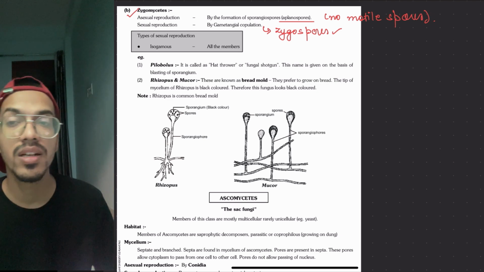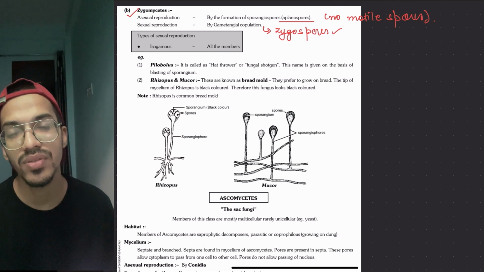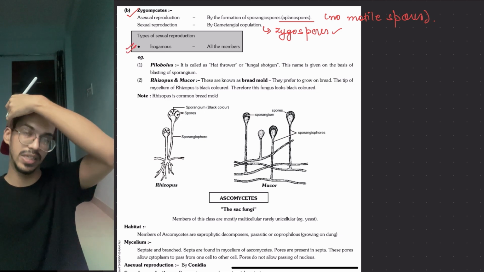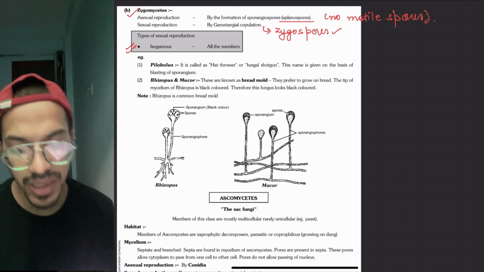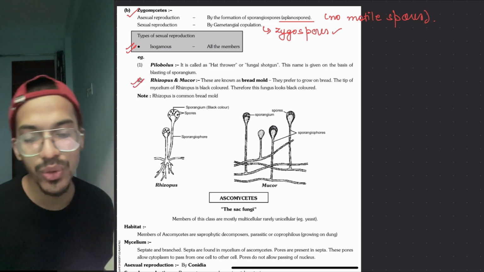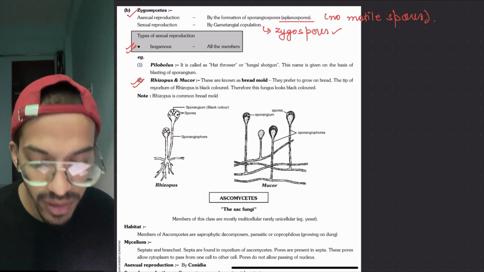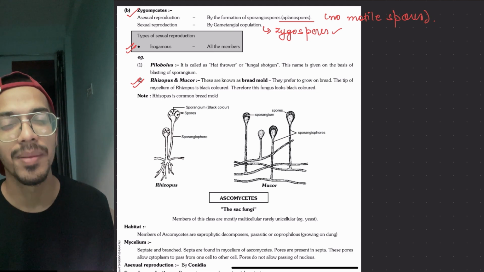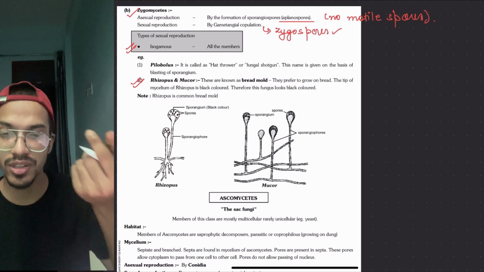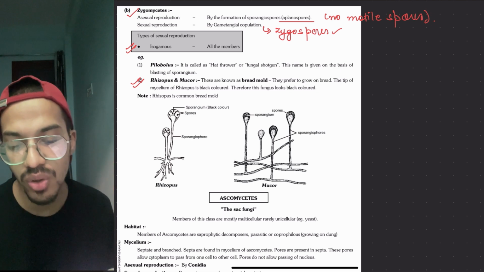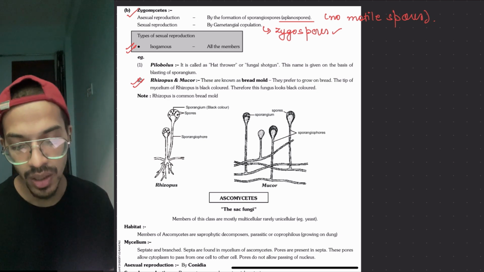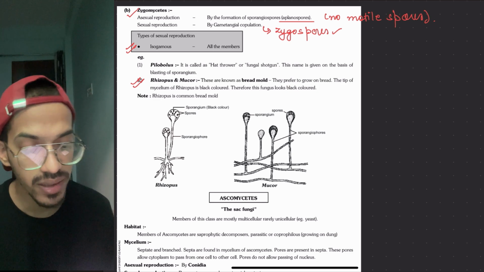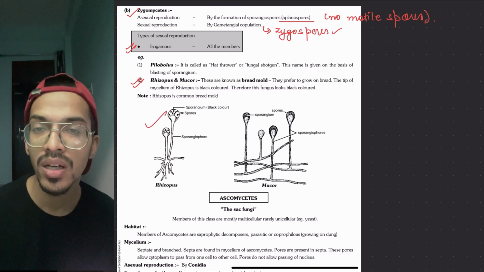Okay. Now their sexual reproduction is taking place with the help of gametes, and all the gametes are what? Isogametes. Over there it was oogametes. Example is your Rhizopus and Mucor, which cause the bread mold. You know that sometimes if you leave the bread for a longer period of time, what will happen with the bread? The bread will turn blackish, grayish, greenish spots will be there. That is caused by the Rhizopus and the Mucor. Okay, and they have given the structure of them also, which is pretty similar in their look. I think this structure is also there in your NCERT.